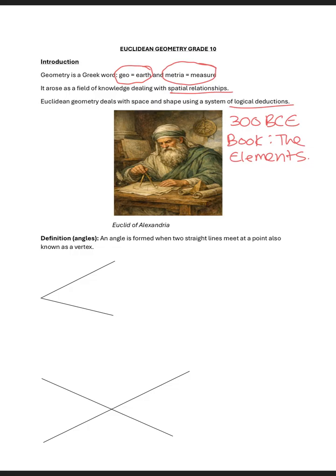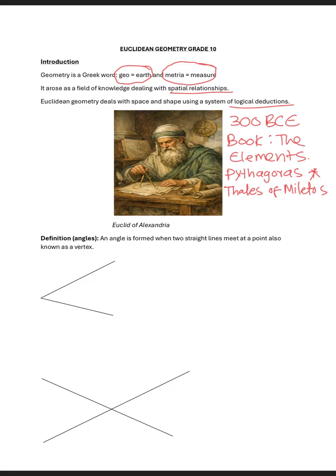But he wasn't alone. There were other thinkers like Pythagoras, who you know from earlier grades because you learned about the Pythagoras theorem, right? Pythagoras explored the number and shape relationships and right angle triangles, etc. And then we also have Thales of Miletus, who introduced early geometric reasoning.